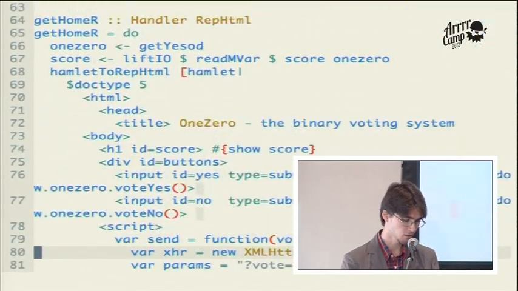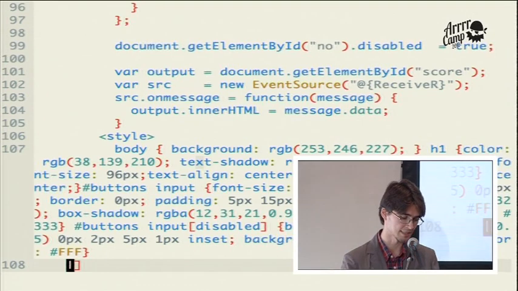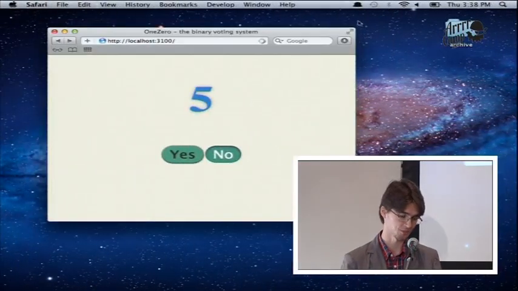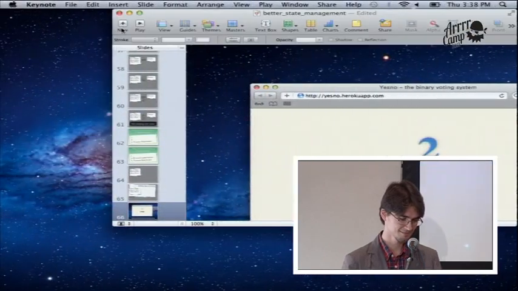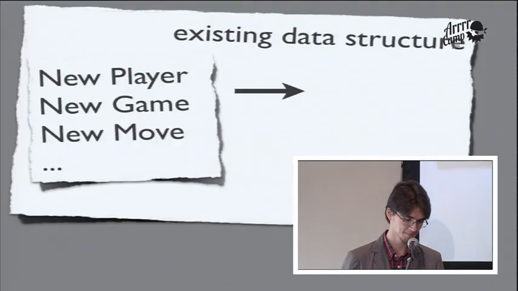And my homepage, which is essentially just HTML code with some JavaScript and CSS. In 100 lines, which is not bad, and I was quite happy with my application. And I got my problem kind of solved.